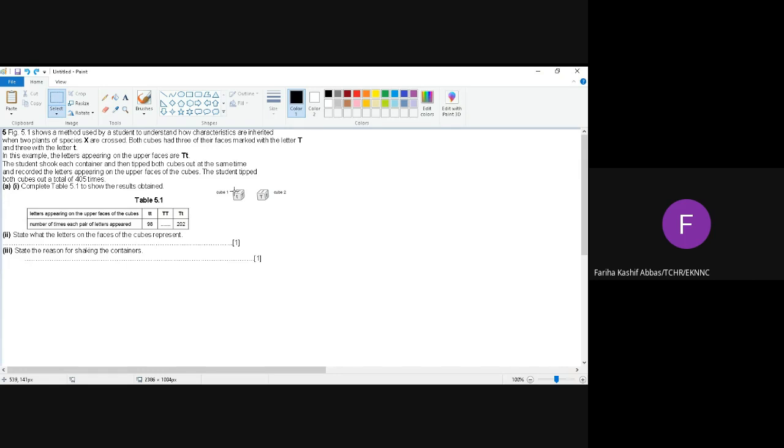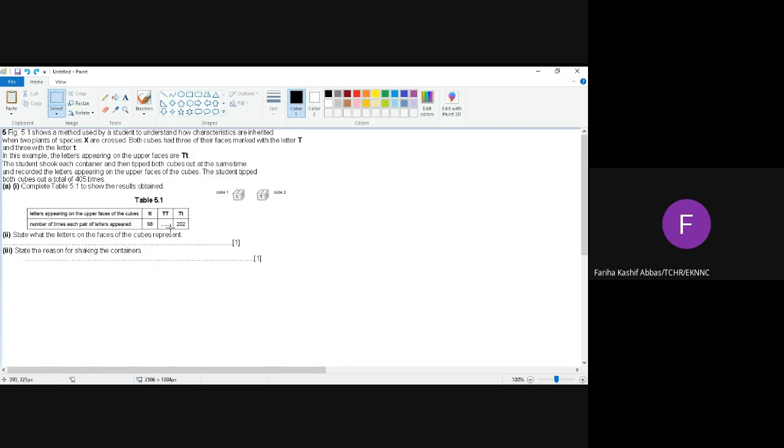Number 1, whenever capital T is crossed with small t, we will get the phenotypic ratio of all tall and genotypic ratio of all capital T small t. And whenever we cross 2 hybrid parents, we will get the phenotypic ratio of 3:1 and genotypic ratio of 1:2:1. So which ratio do you get here? What were the parents? 2 hybrids or what? Hybrid. 2 hybrids. Okay?